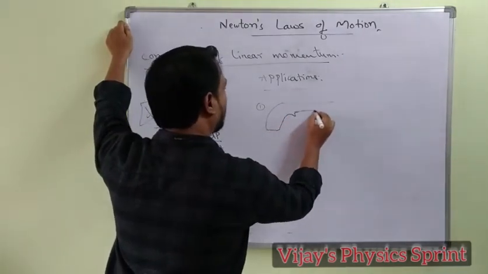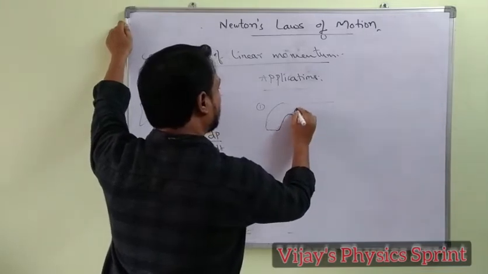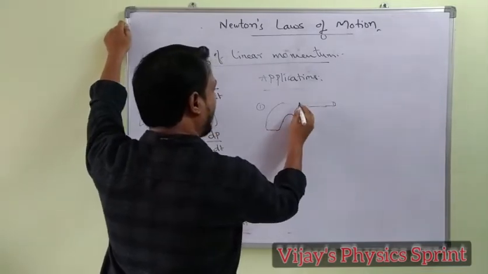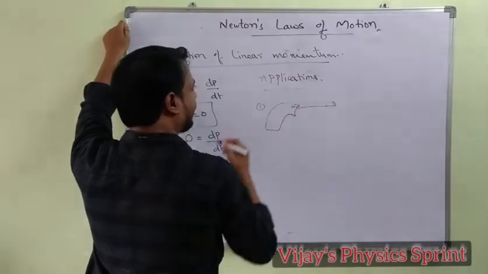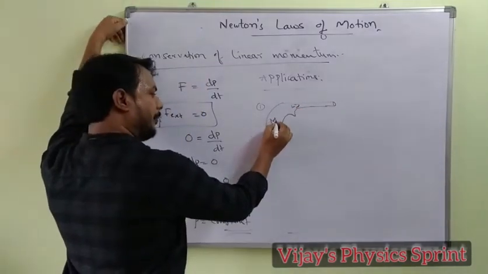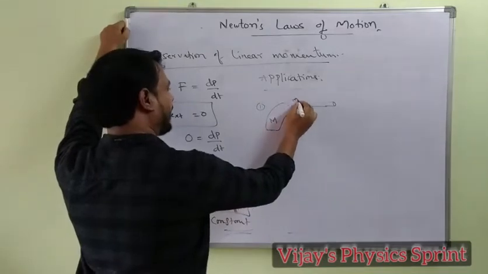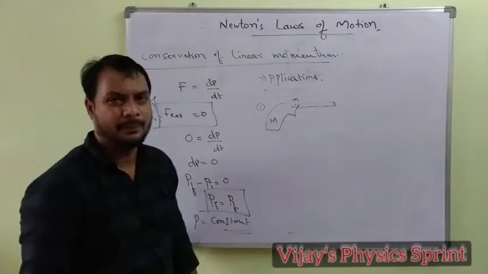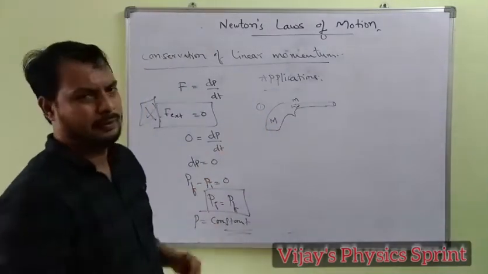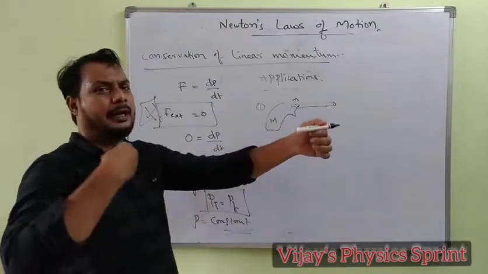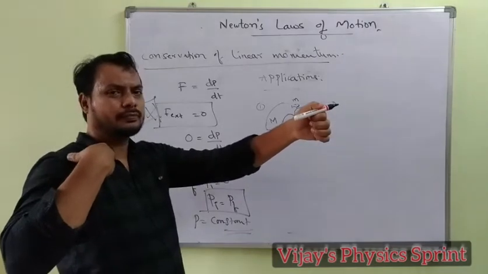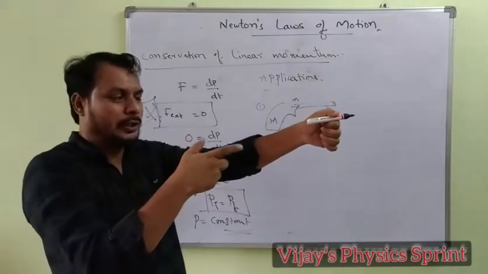Right, this is the gun, and this is the bullet inside the gun. Mass of the gun is M, and mass of the bullet is taken as small m. Before firing, you can see in the movies also, the head of the gun is kept on the shoulder. By using the support of the shoulder, it's fired.